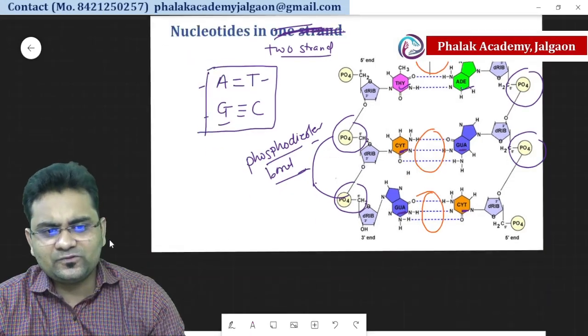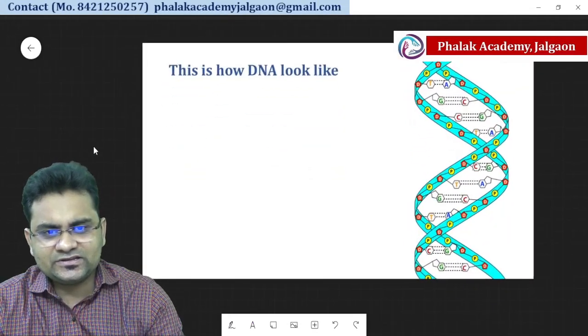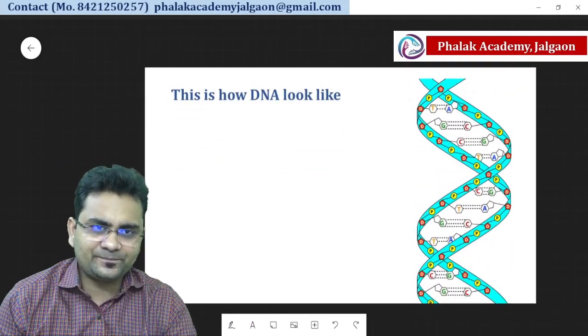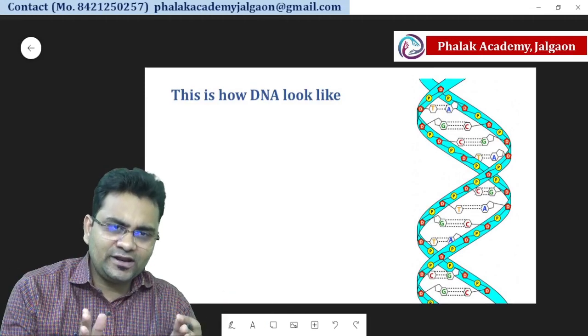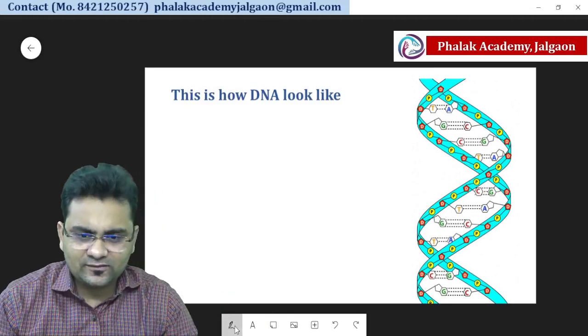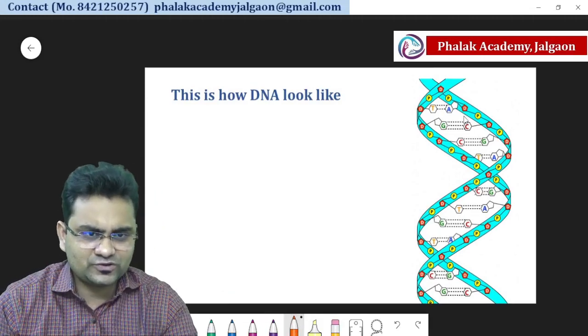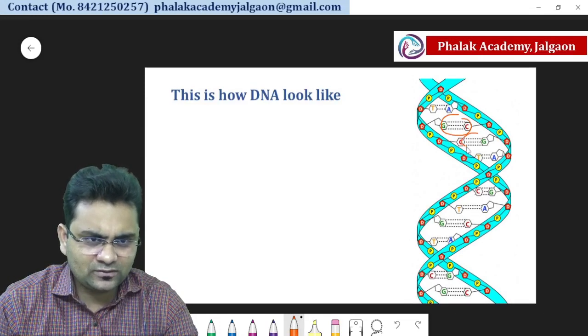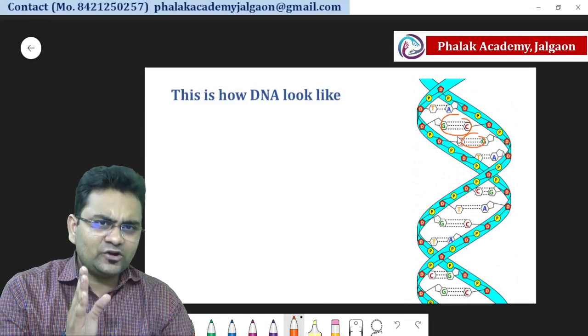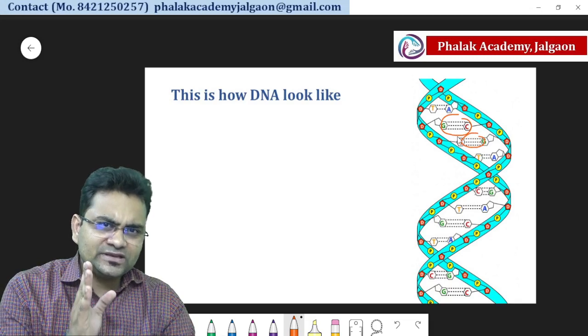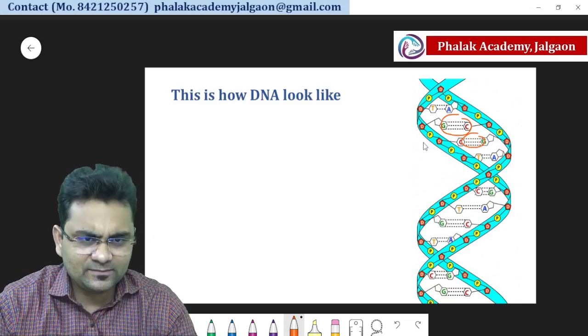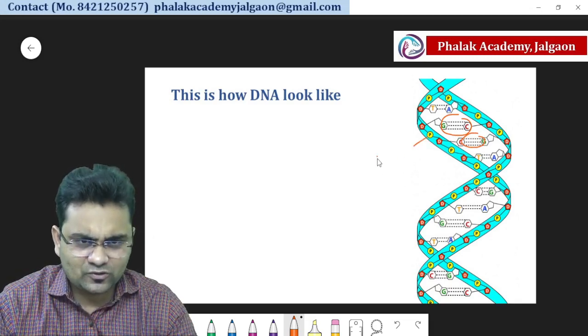And then you can see here, this is how the DNA looks because of joining two strands with each other with the help of hydrogen bonds. So here hydrogen bond, and whenever we talk about nucleotides of the same strand, then there will be the phosphodiester bond.